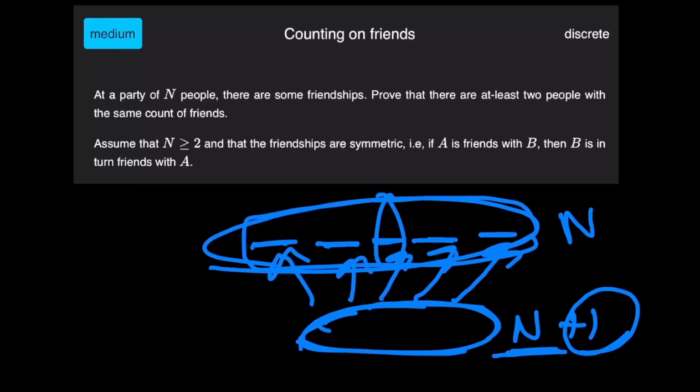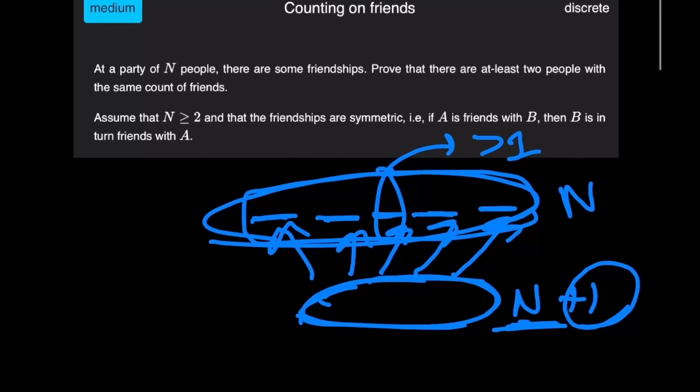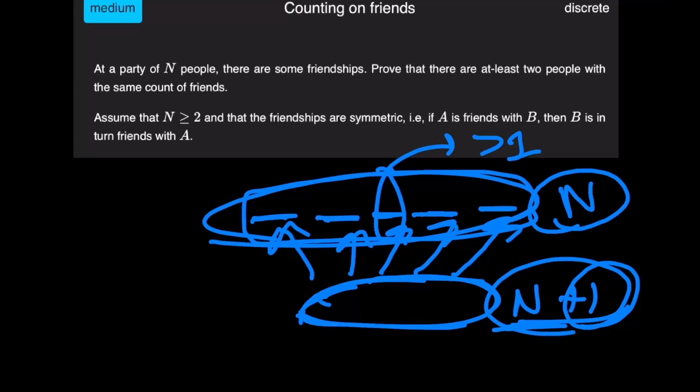So let's say we just choose this one. This slot is going to have to have more than one candy. So the theorem basically says that if you've got n plus 1 different items and you want to distribute them among n slots, then at least one of these n slots is going to have a storage value of greater than 1.